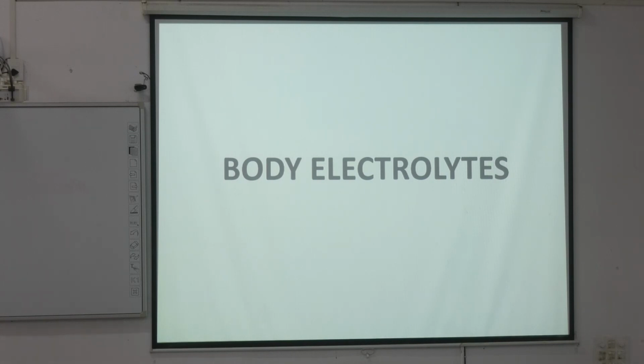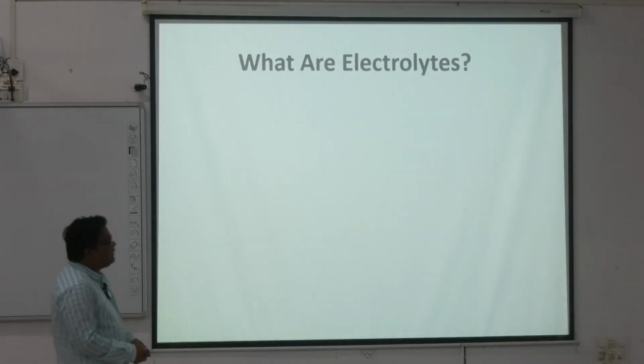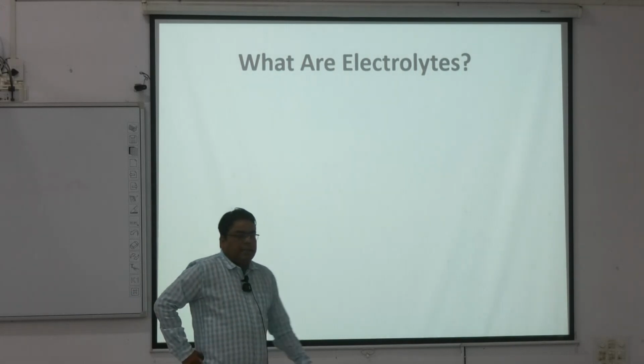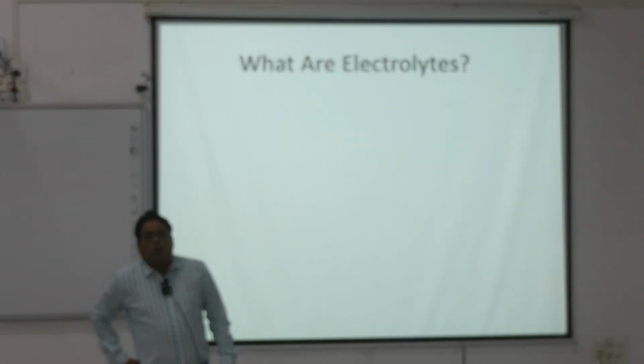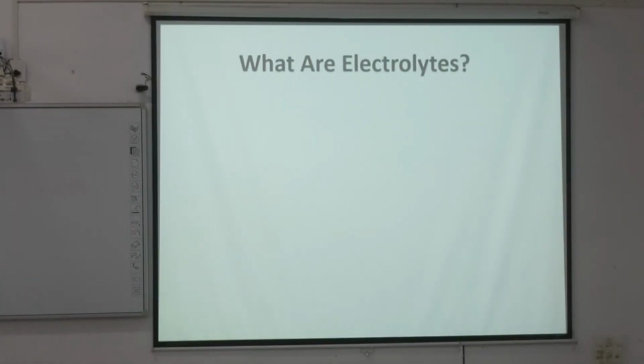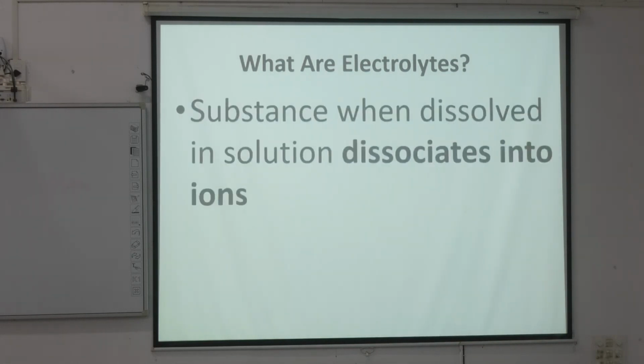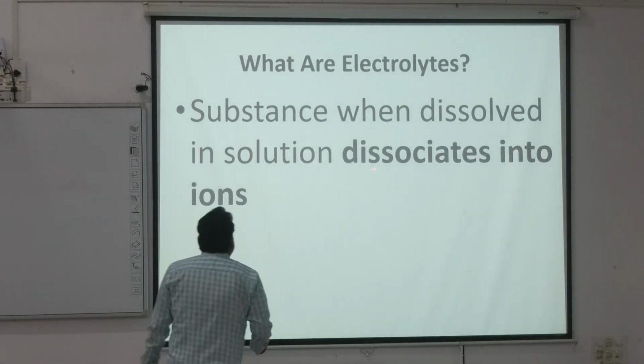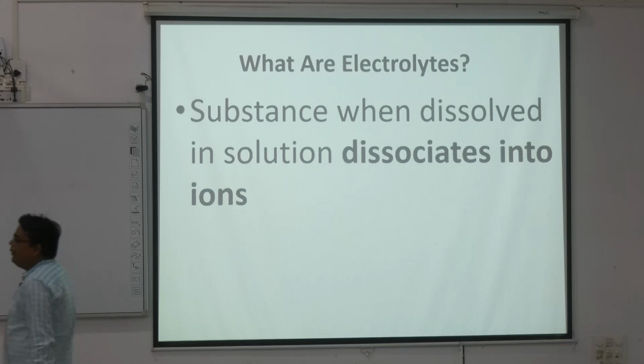Now, body electrolytes. What are electrolytes? Can anybody define electrolytes? A substance that, when dissolved in solution, dissociates into ions.